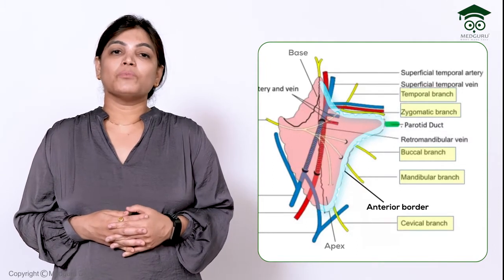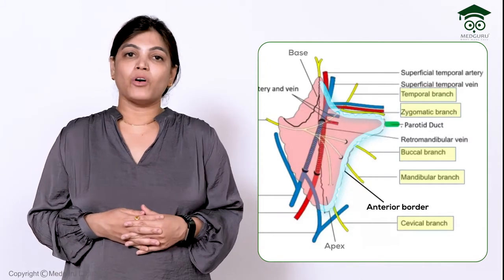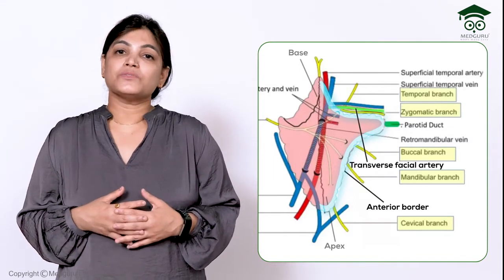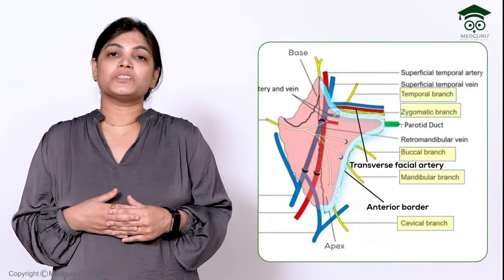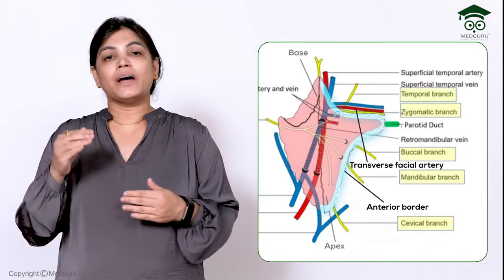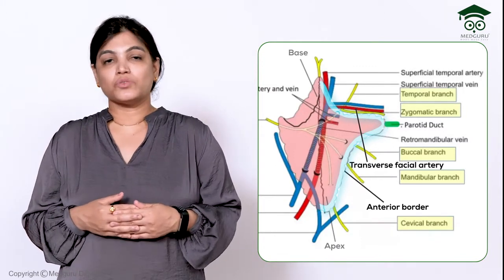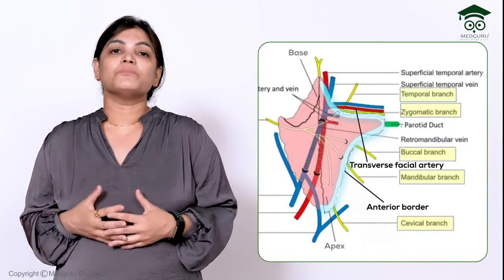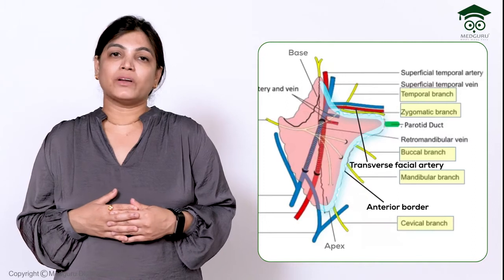Along with it, there is one more artery emerging from the anterior border of the parotid gland, that is the transverse facial artery. The transverse facial artery is a branch of the superficial temporal artery. So we have seen the structures related on the superior aspect and anterior border. Now coming to the structures emerging out from the apex of the parotid gland.